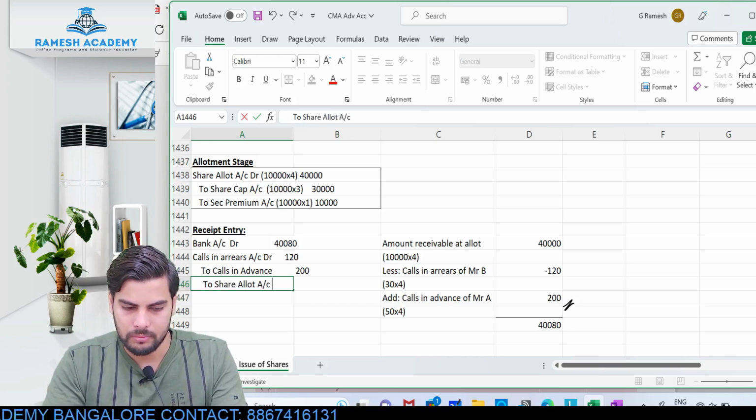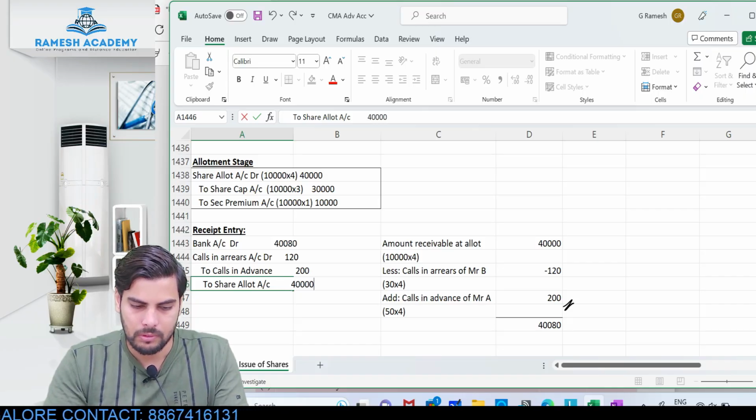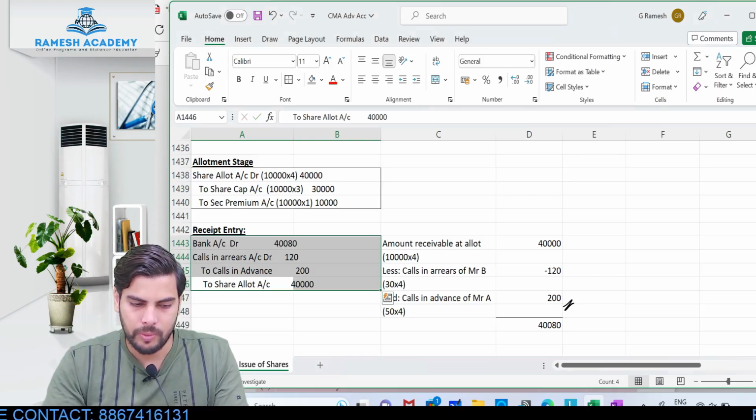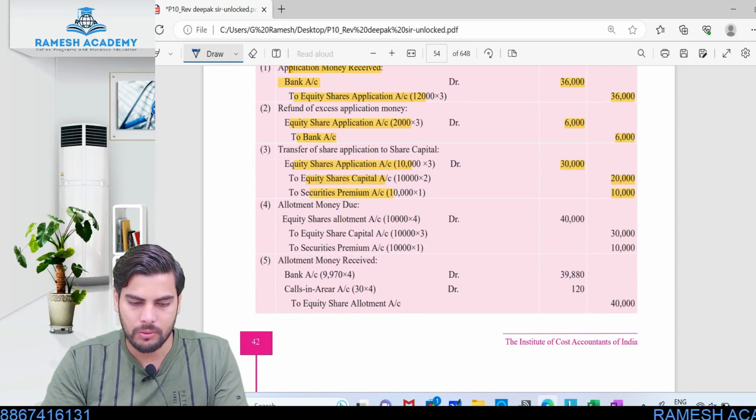To share allotment account. Okay, so share allotment, if you see, 40,000 was pending, right? 40,000 rupees is the amount which was pending. This would be the receipt entry. Okay, if you just check out this particular solution, look at the due entry.